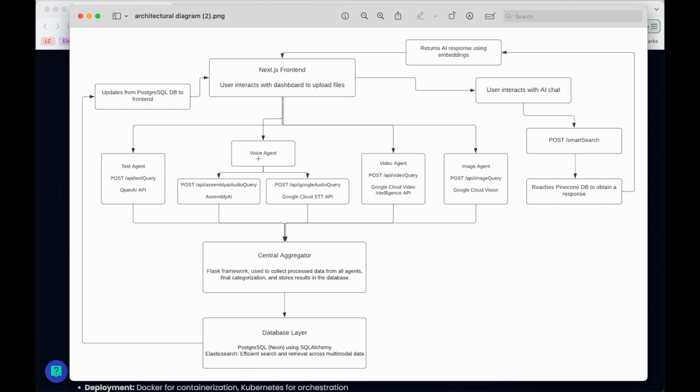Now this user can also interact with an AI chat and send a request to the smart search endpoint, which will activate the RAG pipeline, and thus we will get a response based on all 4,000 complaints that Ruby gave us in the JSON, and then return the AI response to the embeddings. Unfortunately, this doesn't work on the front end because of time constraints, but everything else is functional.